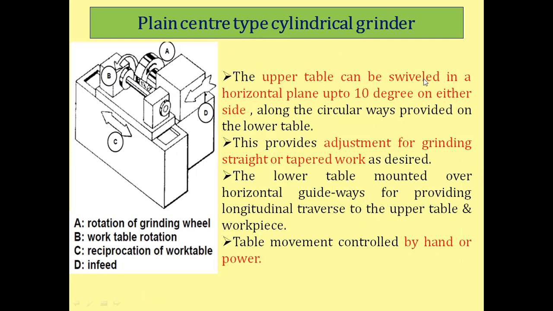The upper table can be swiveled. That means this table also has a rotary motion about the vertical axis, called the swiveling motion of the table. The upper table can be swiveled in the horizontal plane up to 10 degrees on either side, so a total of 20 degrees of rotational motion, along the circular ways provided on the lower table.